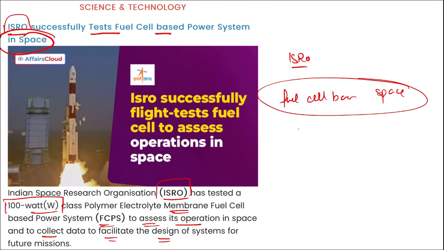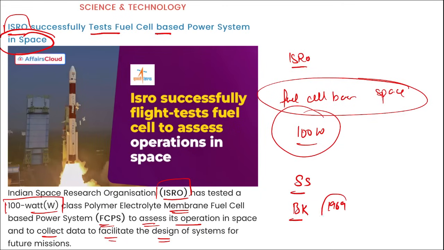And next thing, remember, this will be a 100-watt class polymer electrolyte membrane fuel cell based power system that was tested in space, right? Who is the chairman of ISRO? S. Somnath. Where is the headquarter? Bangalore, Karnataka, and it was established in 1969.